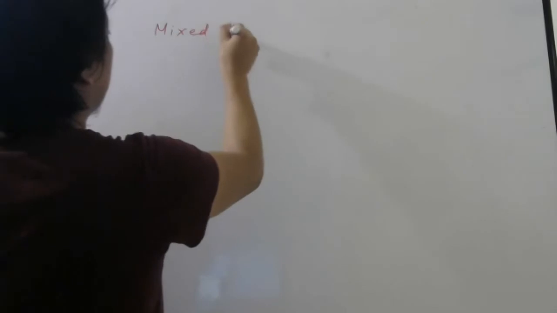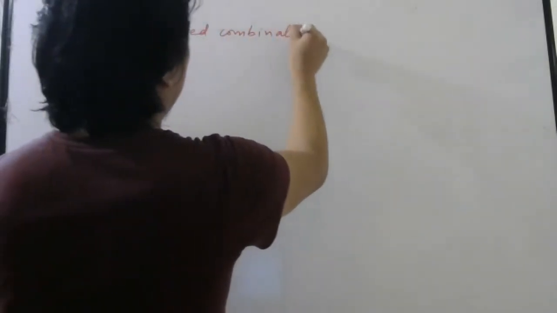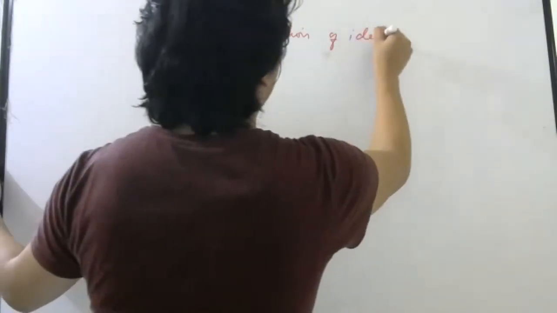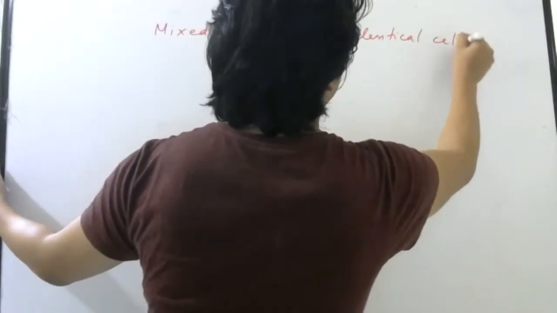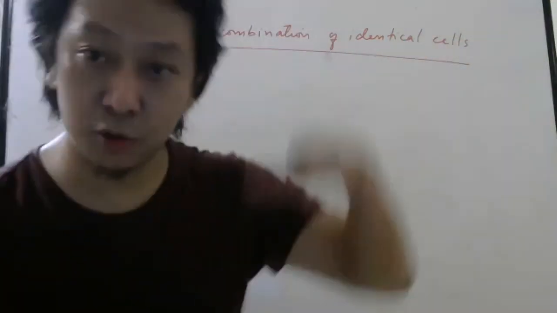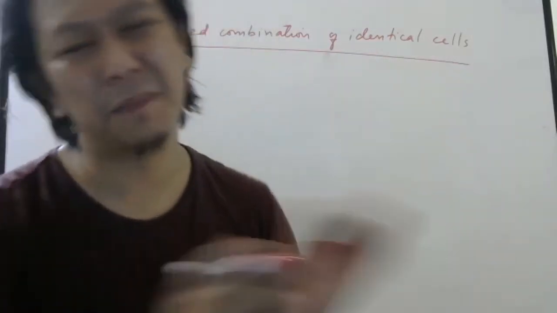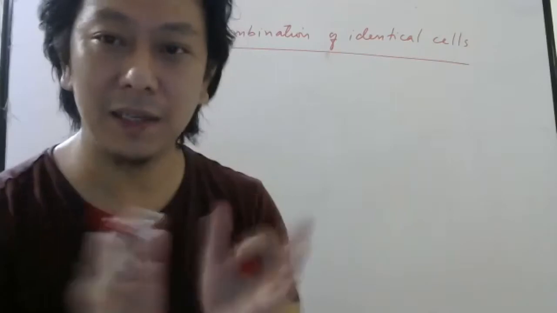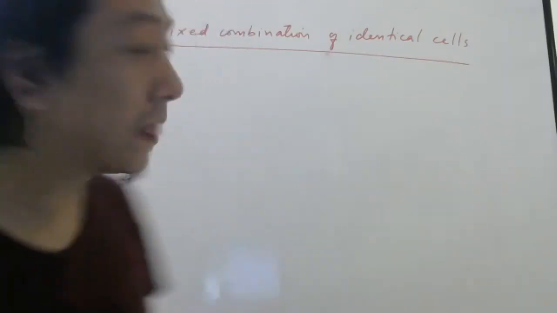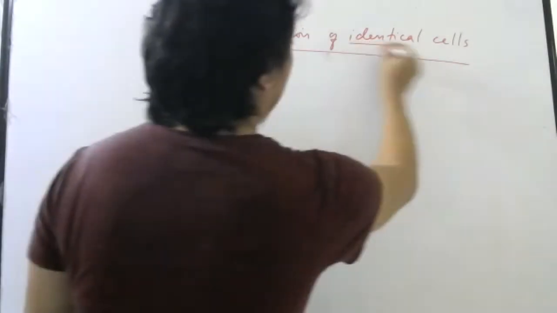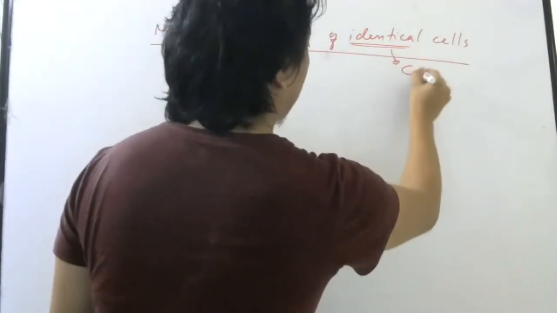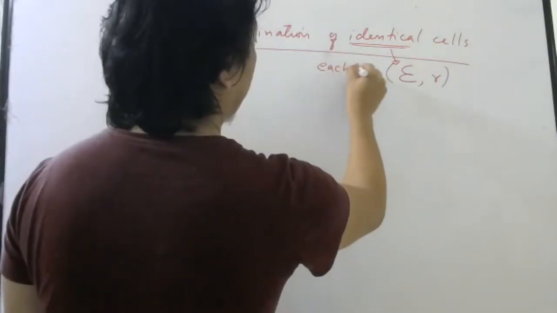No problem. First, we will study mixed grouping, mixed combination of identical cells. So I will have series also, parallel also, combined. I will not do series separately, parallel separately. It is very boring. I will do combined. Then you try series and parallel, and it will be very easy. So look here. All are identical cells, so each cell has EMF E and internal resistance R.